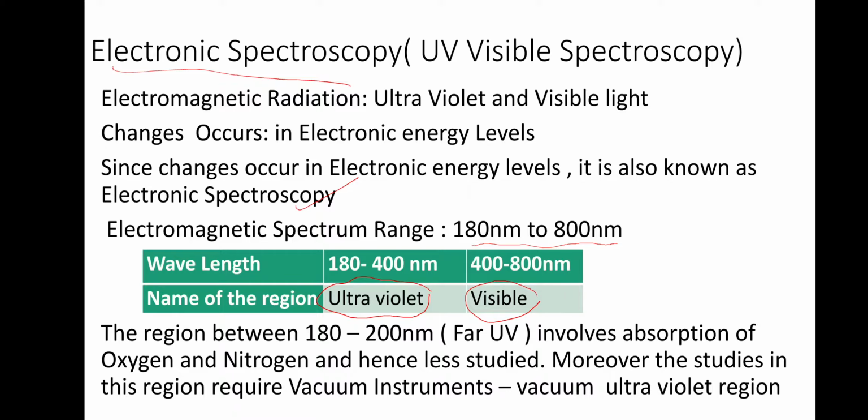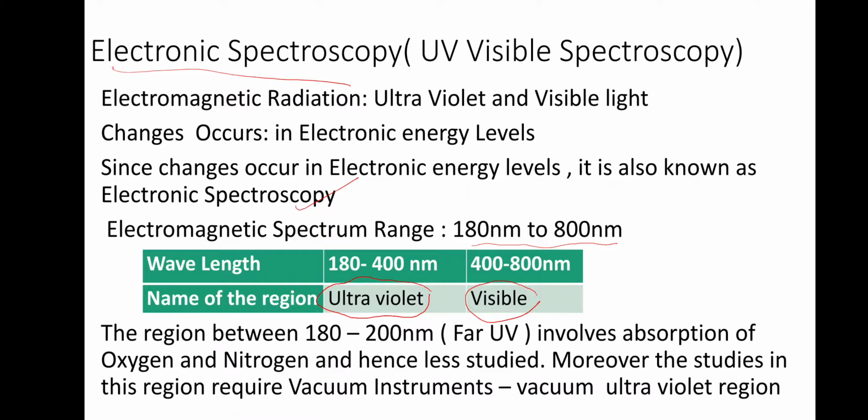400 to 800 is the visible region, which is sensible to our eyes, which we can see. Molecules which absorb in this 400 to 800 region we can see with our naked eye, and they appear as a colored substance. Then 180 to 400 nanometer is the ultraviolet region, and in this region there is one problem. That is, absorption of oxygen and nitrogen in air takes place in this region. So when you take a compound, automatically it will contain air, so that absorption also is seen in this one.